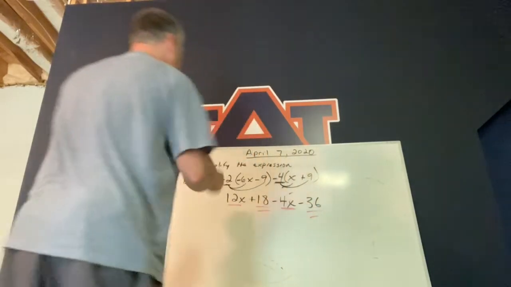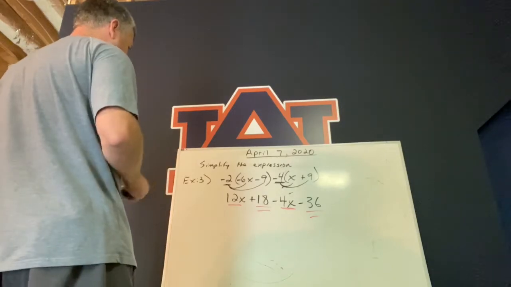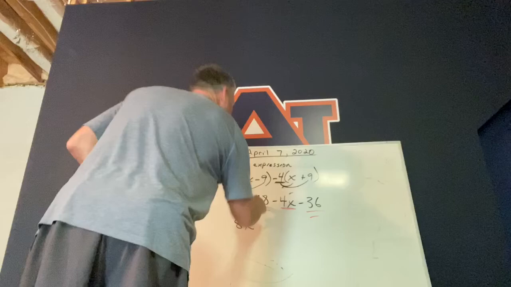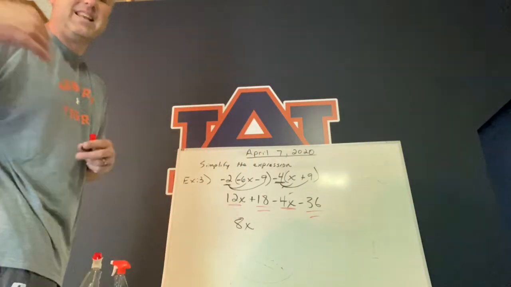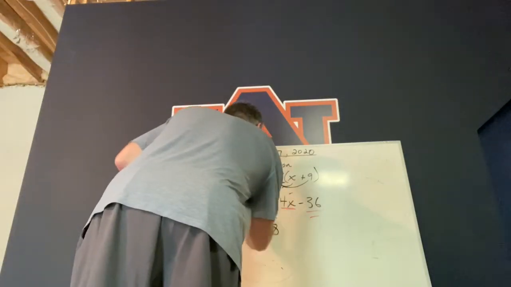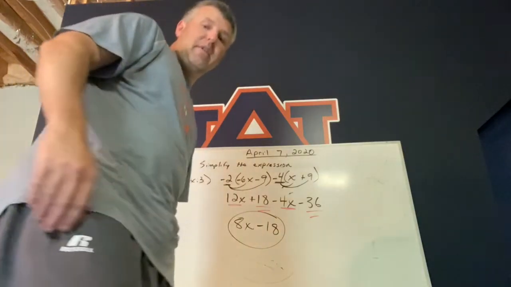So 12x minus 4x, that is 8x. Positive 18 minus 36, that's negative 18. So 8x minus 18 is my final answer.